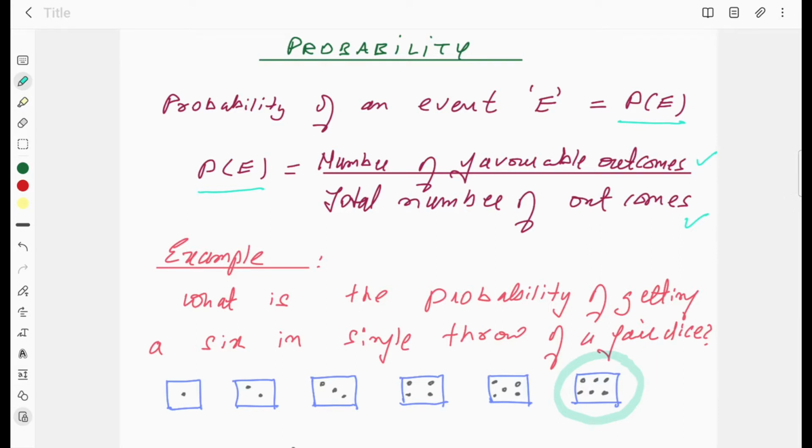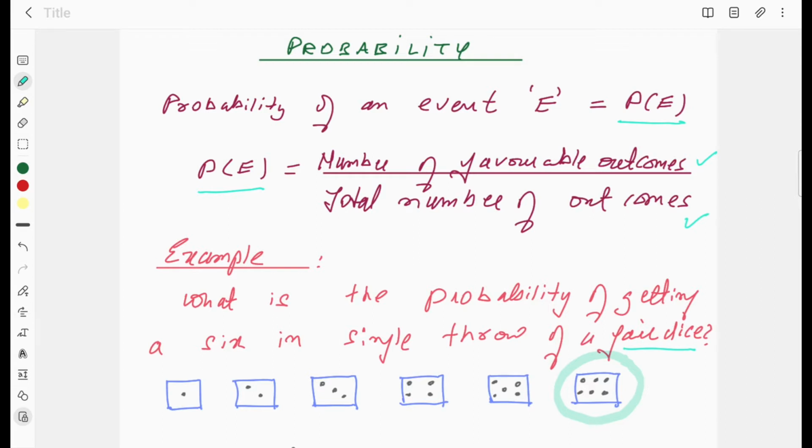Let me explain this by an example. Example says, what is the probability of getting a 6 in a single throw of a fair dice? A fair dice has 6 faces: 1, 2, 3, 4, 5 and 6.